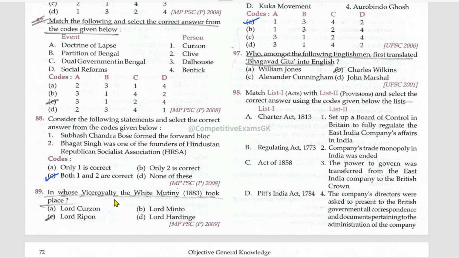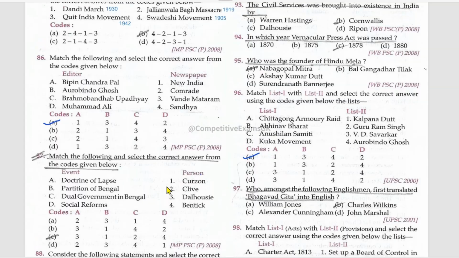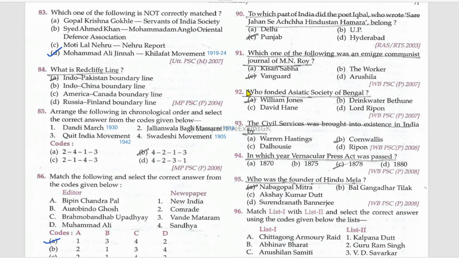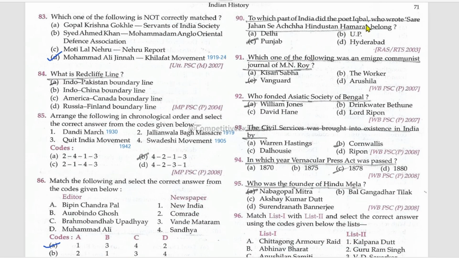In whose viceroyalty did the White Mutiny take place? Lord Ripon. To which part of India did the poet Iqbal, who wrote Sare Jahan Se Accha Hindustan Hamara, belong? Punjab. Which one of the following was an emigrant Communist journal of M.N. Roy? Vanguard. Who founded the Asiatic Society of Bengal? William Jones. The civil services was brought into existence in India by Cornwallis.